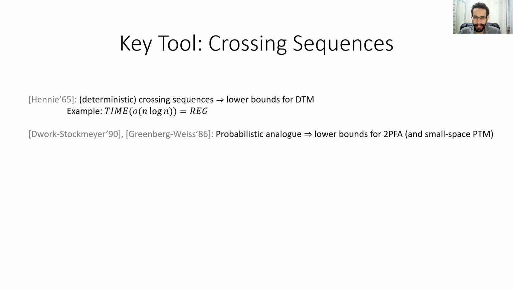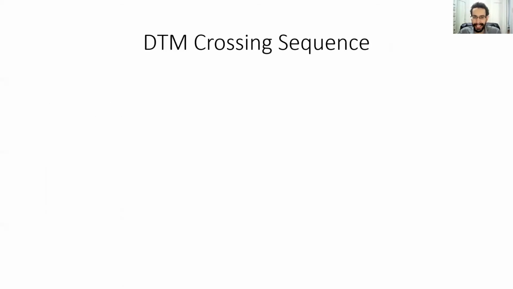Hennie's original deterministic crossing sequence technique was then generalized to probabilistic computation by Dwork-Stockmeyer and Greenberg and Weiss, which enabled them to prove their lower bounds against 2PFA that were stated earlier. I can now generalize this technique even further to quantum computation. And then, using these quantum crossing sequences, I can prove the various lower bounds against 2QCFA and small space quantum computers that were stated earlier. The remainder of this talk will be devoted to explaining this notion of crossing sequences. First, I'll briefly sketch Hennie's original deterministic crossing sequence argument, and then I'll provide a high-level overview of my quantum analog.